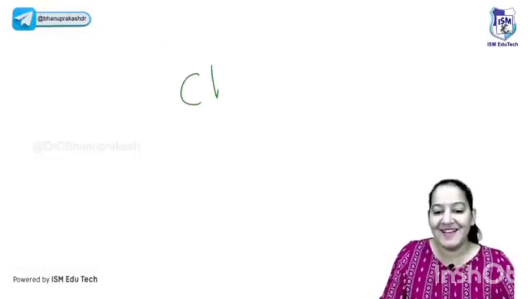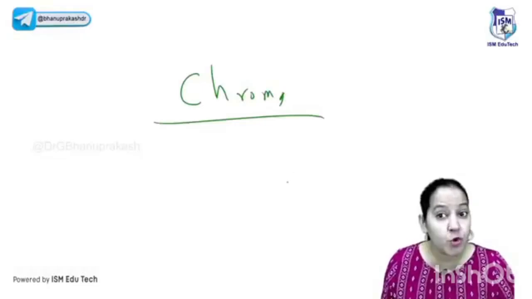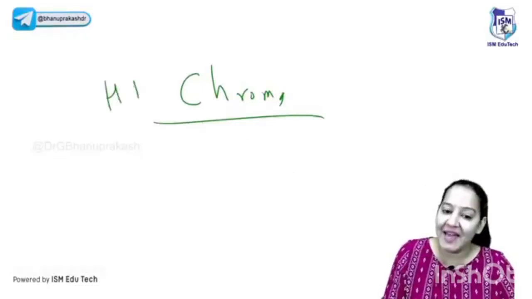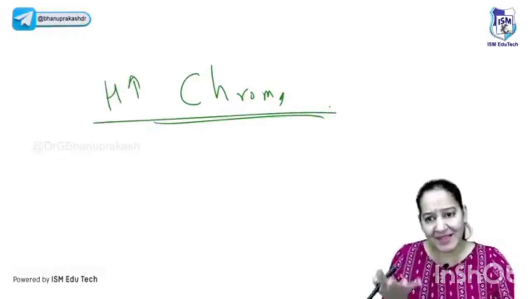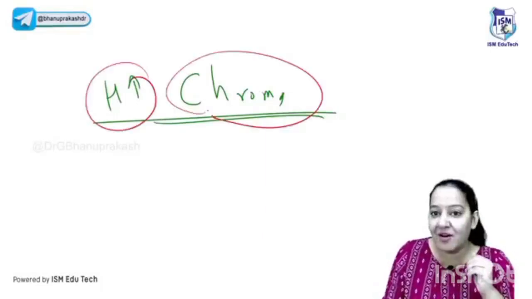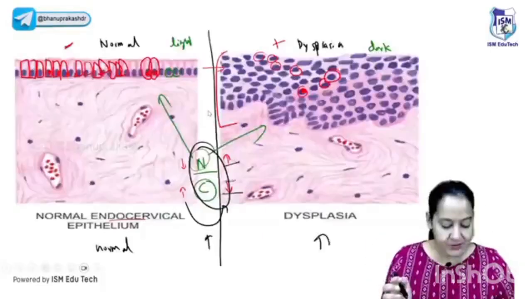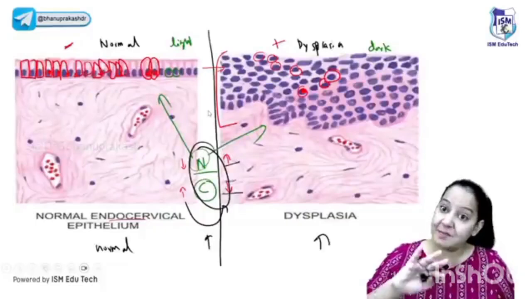What is color in pathology known as? The color in pathology known as chroma. The dictionary meaning of chroma is color. So color is increased in dysplasia, no? So say hyperchromatism. Hyper, split the term. The meaning is in front of you. Hyper means more. Chroma means color. More color, dark color. Because the nucleus is condensed. So say hyperchromatism is not a normal feature. Hyperchromatism is present in dysplasia.